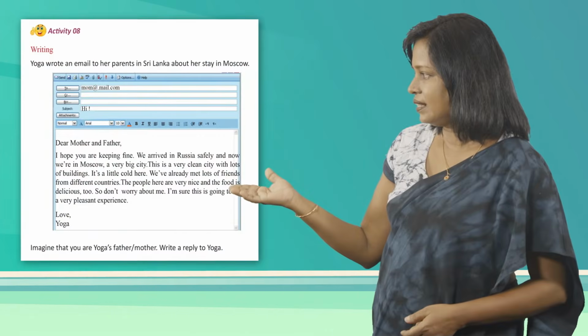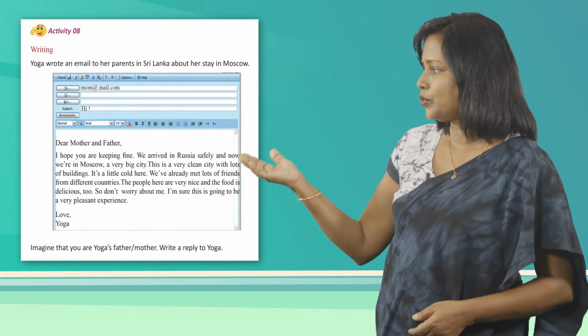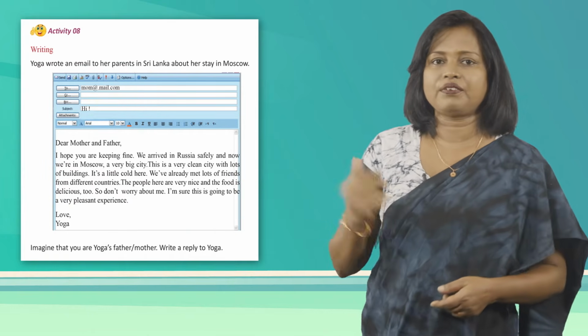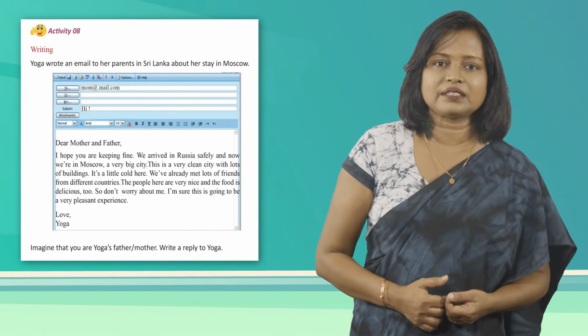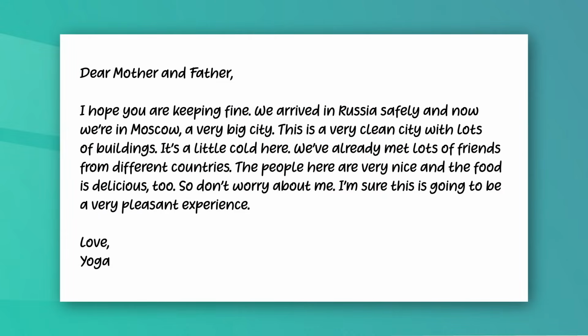Now let's have a look at the email on page 18 of your textbook. As you can see, it's an email written by Yoga to his mother and father. He wants to say several things to his parents. Let's read it. Dear mother and father, I hope you are keeping fine. We arrived in Russia safely and now we are in Moscow, a very big city. This is a very clean city with lots of buildings.